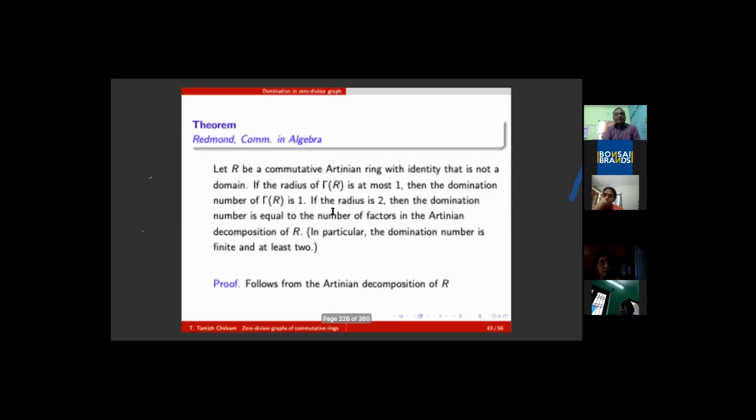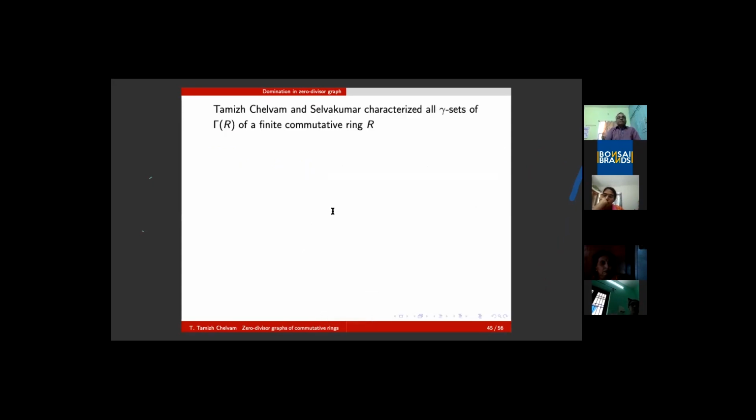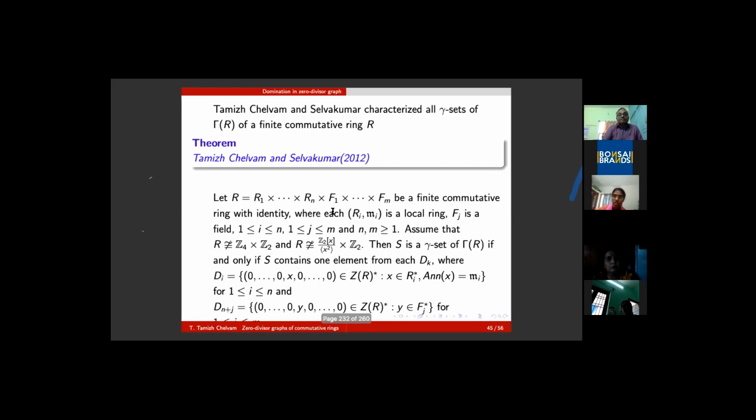But we started this. Myself and Selva Kumar, in the year 2004, we started the domination number of the zero divisor graph of Zn, congruence modulo n classes. So that is a classical finite ring. At least let us examine what the domination number and the gamma sets are in this one. Of course, it has been proved that there are